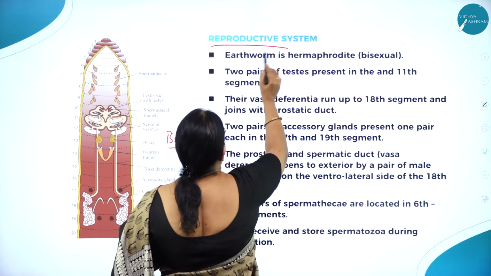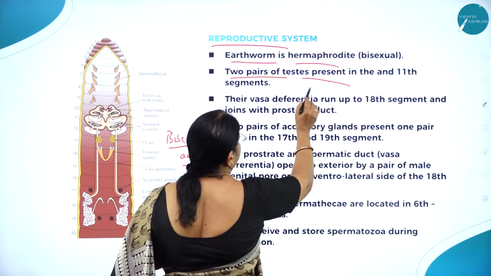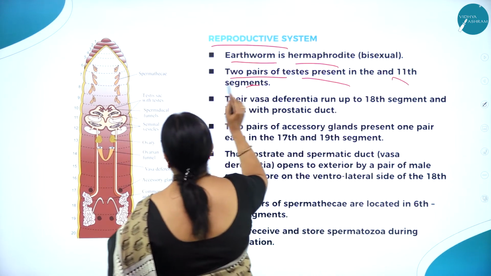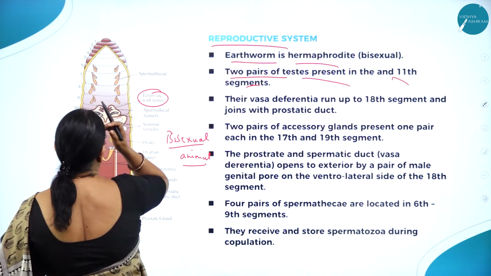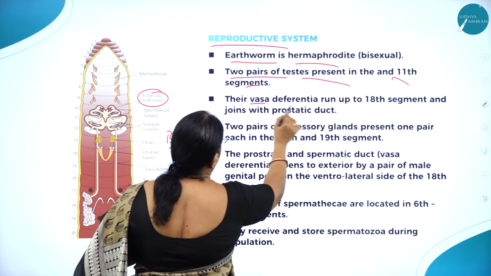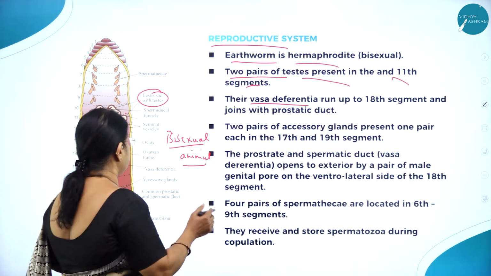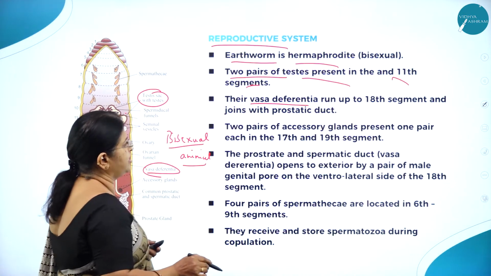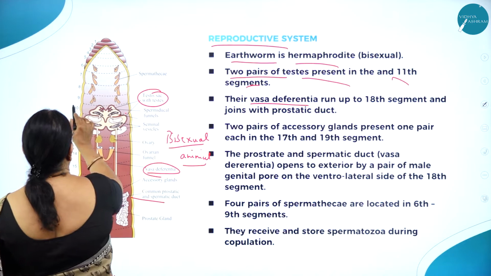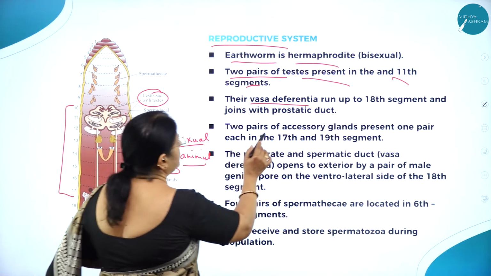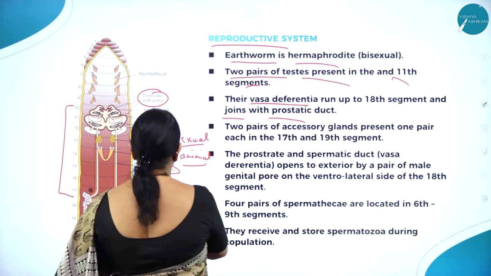Earthworm is a hermaphrodite, bisexual. Two pairs of testes are present in the 11th segment. Here you can see their vasa deferentia. What do you mean by vasa deferentia? Tubular structures. The vasa deferentia run up to the 18th segment and join with the prostatic duct.